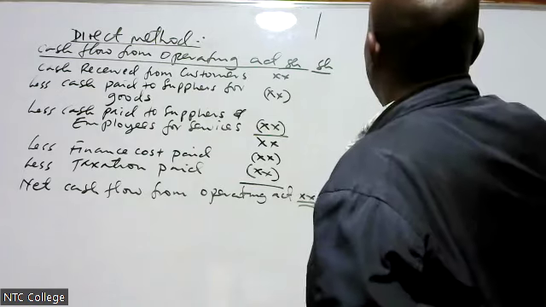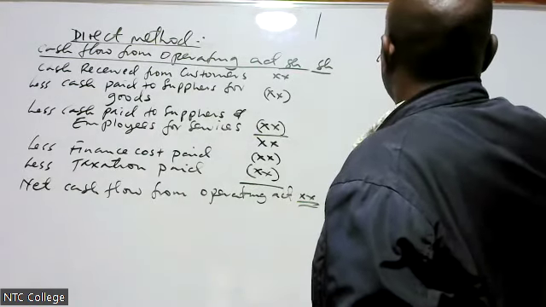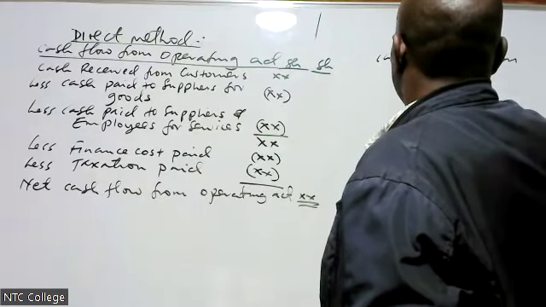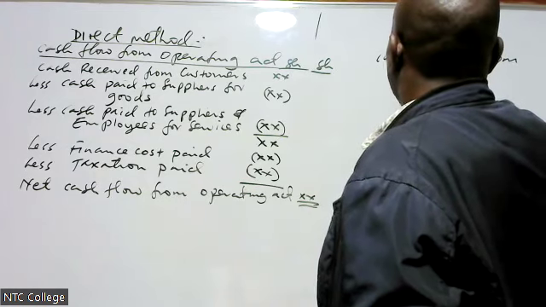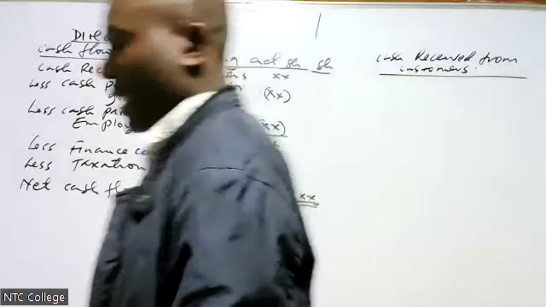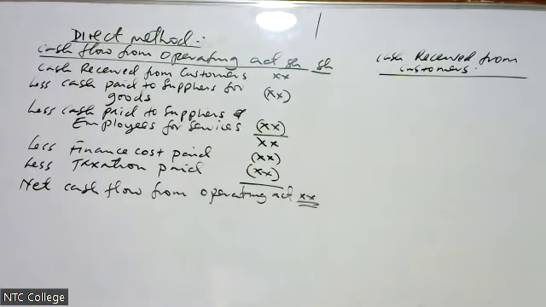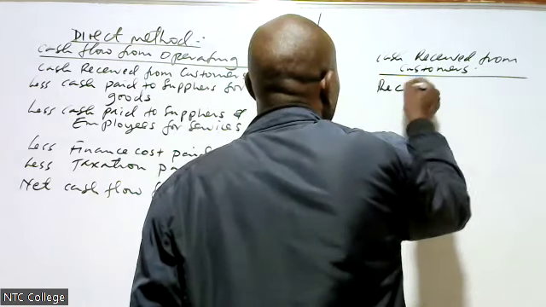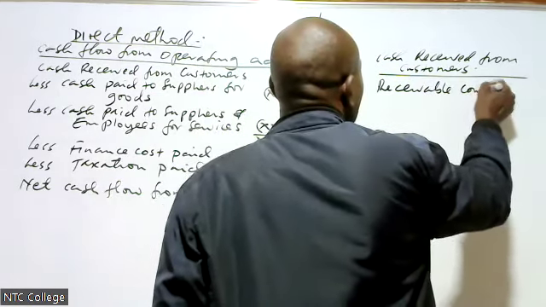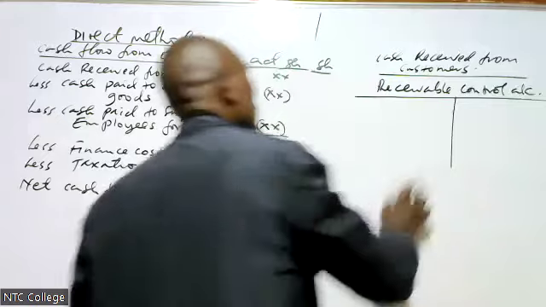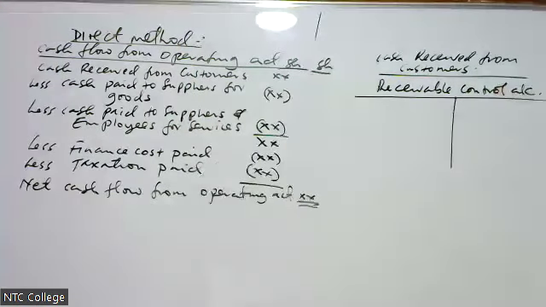Now, how do we get cash received from customers? How do we get cash received from customers? Our first item. You prepare what we call receivable control account.